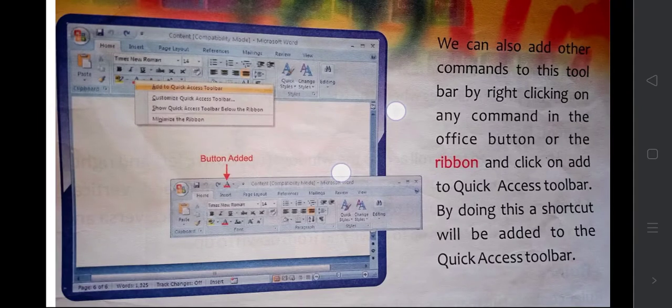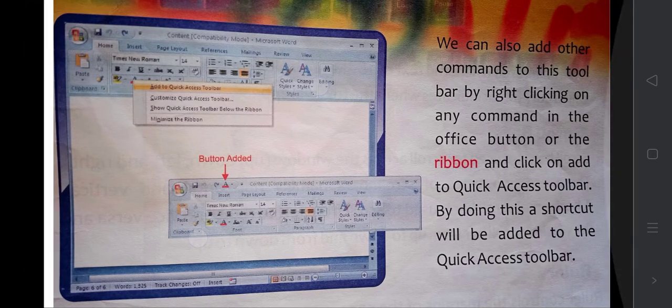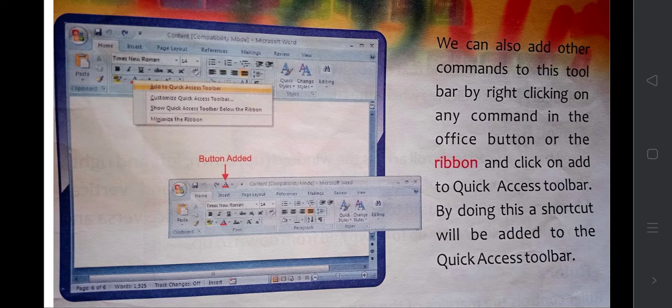Now, in this toolbar we can also add. Can we have only these three in the quick access toolbar? No, we can add more. How can you add? We can also add other commands to this toolbar by right clicking on any command in the Office button or the ribbon and clicking on add to quick access toolbar. By doing this shortcut, we will be adding that command to the quick access toolbar.